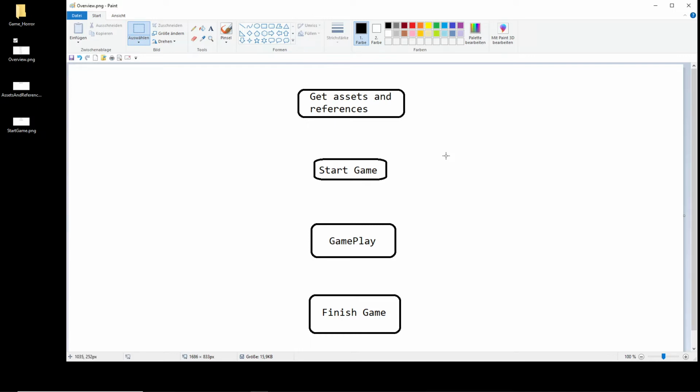But right now we are a little bit in the planning, so this is the first step. The next step is very straightforward. After that, when we know all the assets and references, I have here 3 blocks. The start game. What is the start game? The start game, like in my other game, is the start point, right? So when you open up the game, what should happen? In my case, I make it very, very simple. I will, again, do a main menu.